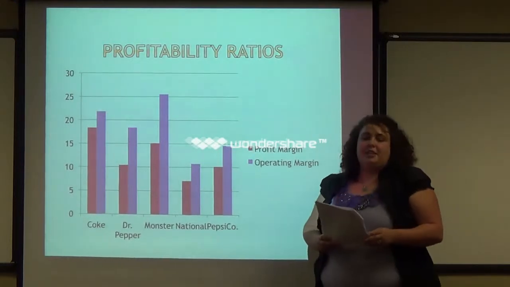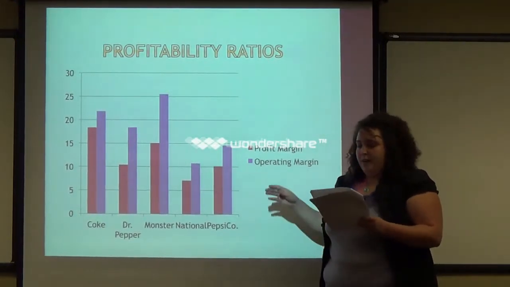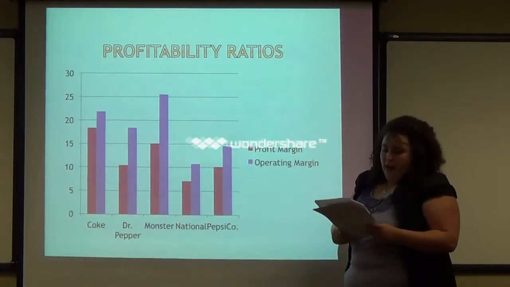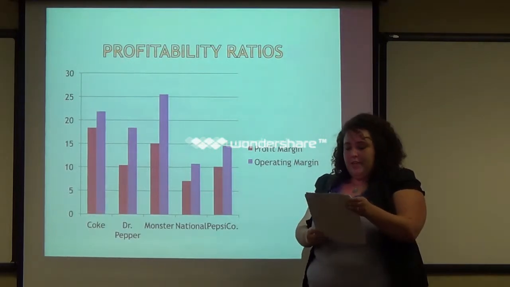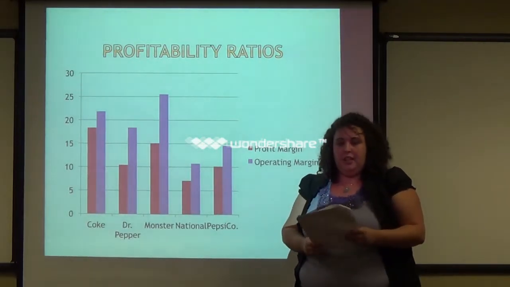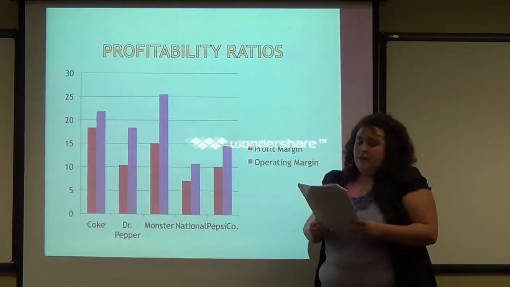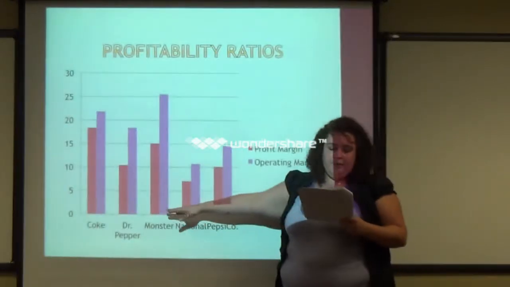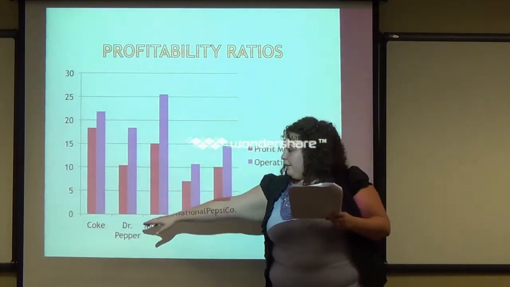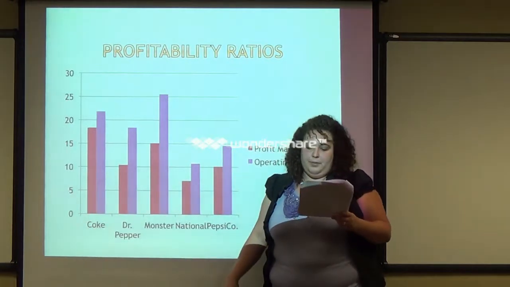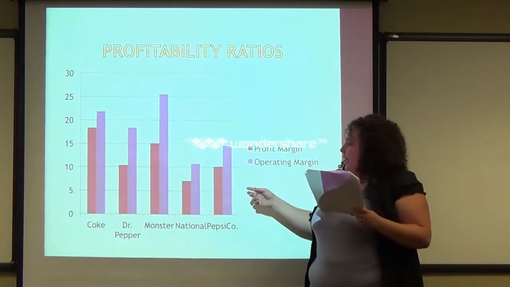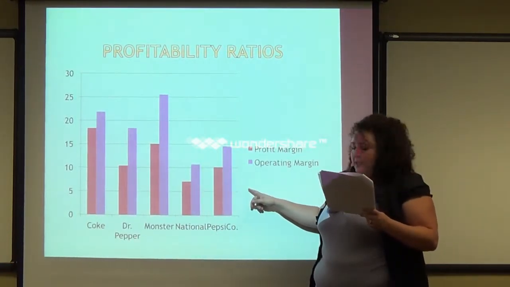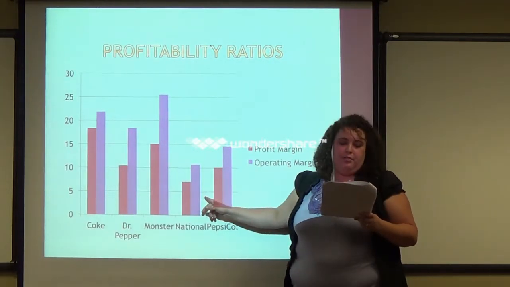Moving on to profitability ratios. Operating margin and profit margin are going to be my two ratios I use for this category. Operating margin tells us how much is left after variable costs of production, such as labor and raw materials. This ratio is influenced by management. Monster is winning with a ratio of 25.5%, followed by Coke with 21.83%, Dr. Pepper 18.38%, PepsiCo 14.61%, and National 10.73%.